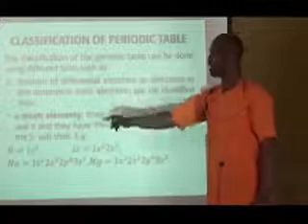Because their outermost electrons are found in the s subshell. Let's look at the example. You can see hydrogen is 1s1. The outermost subshell is s, 1s, and that's why it's called an s block element.